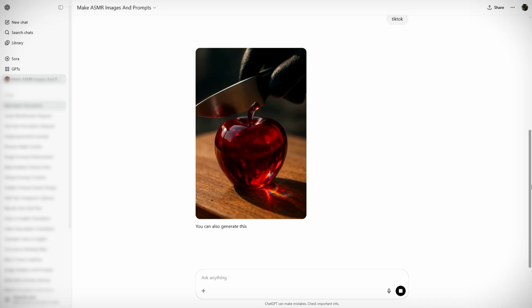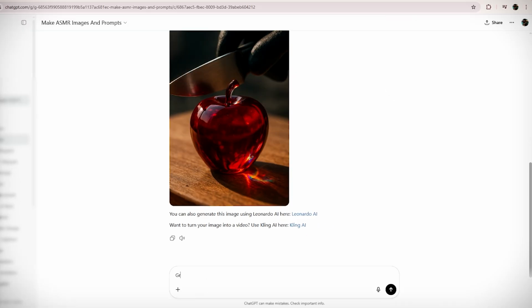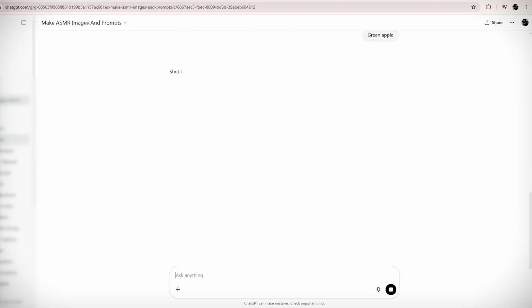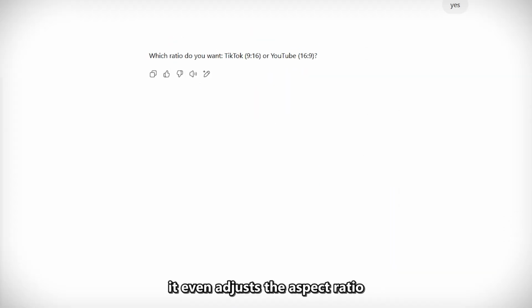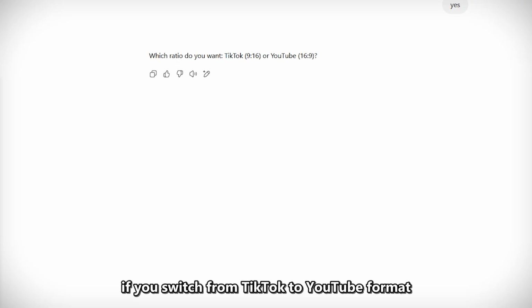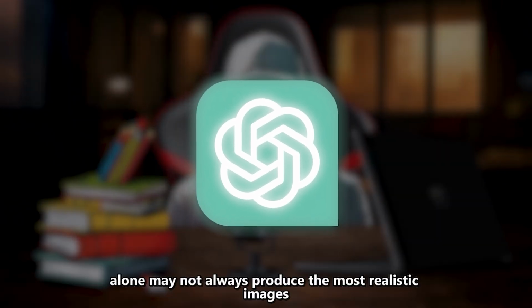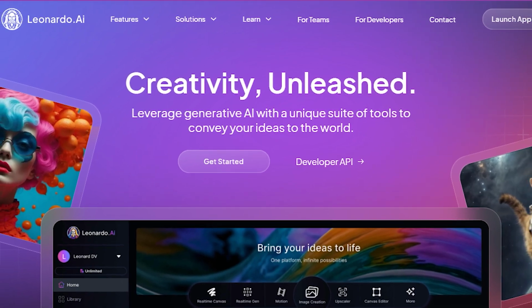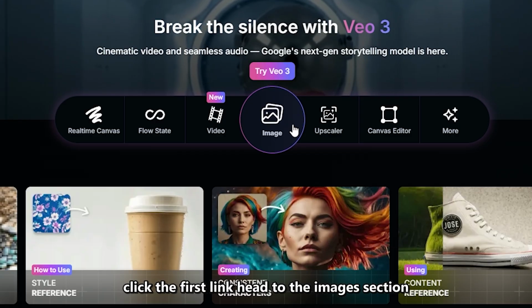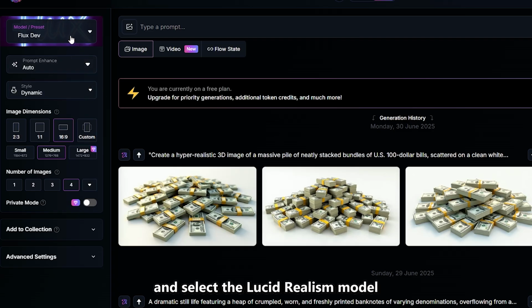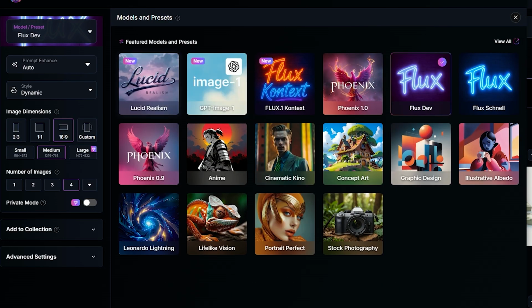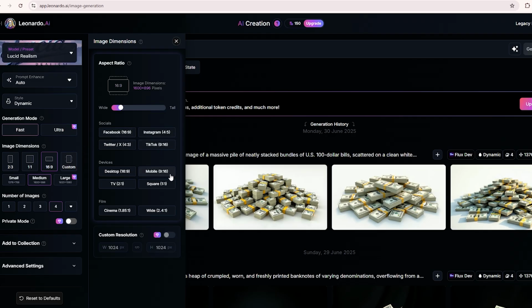You can ask follow-ups, like switching the fruit or its color. For instance, type green apple, and it gives you a fresh prompt instantly. It even adjusts the aspect ratio if you switch from TikTok to YouTube format. However, since ChatGPT alone may not always produce the most realistic images, I recommend using Leonardo AI. Click the first link, head to the Images section, and select the Lucid Realism model under Models and Presets. For high detail results, adjust the dimensions to 9:16 for TikTok or 16:9 for YouTube.